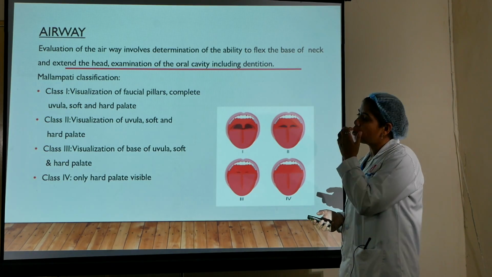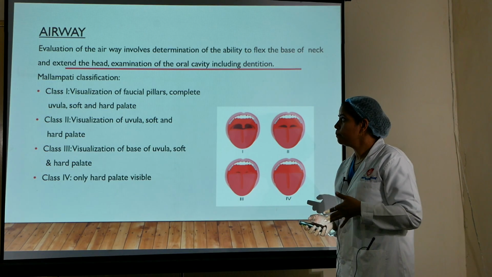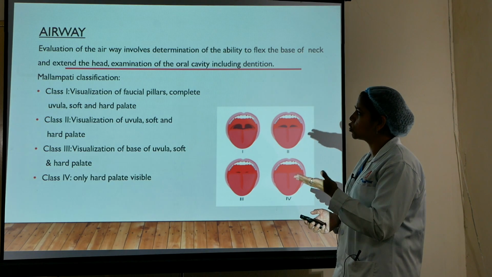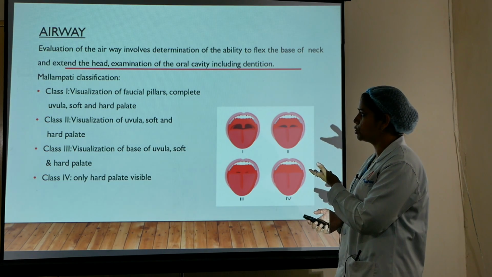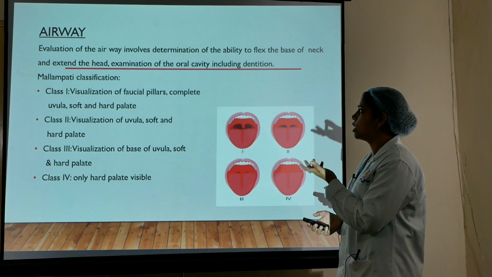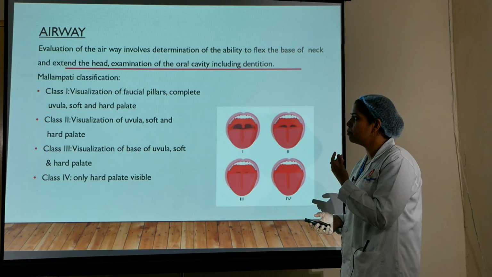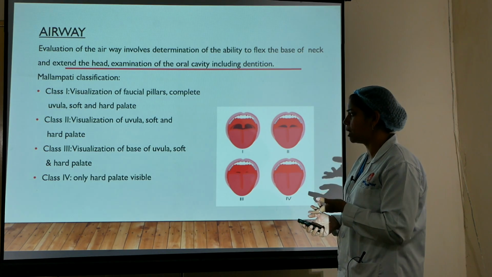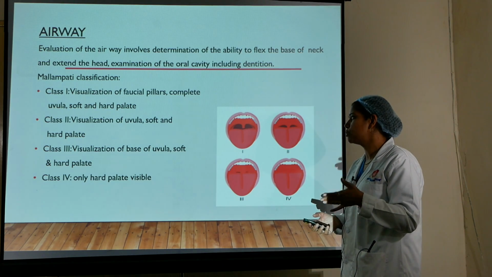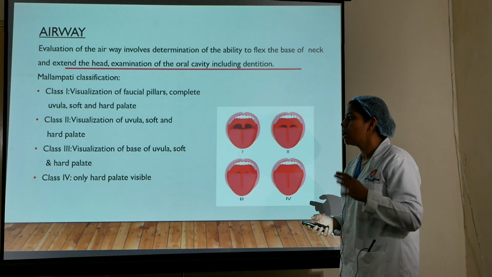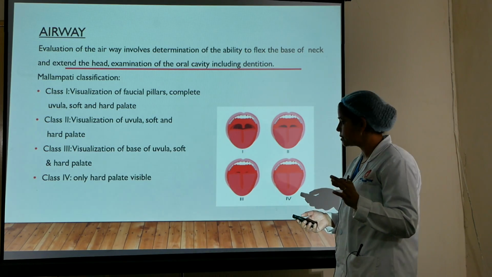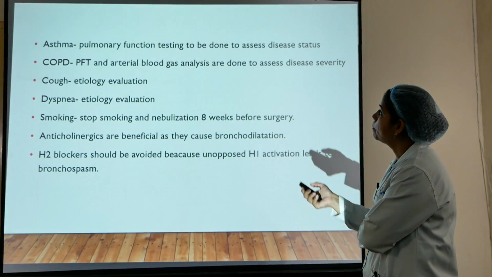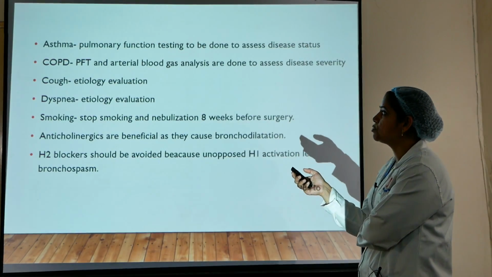Our examination should also include a thorough examination of the airway, which is done by many methods, but most commonly, at the bedside, we use the Mallampati classification, in which class 1 is visualization of faucial pillars, complete uvula, soft and hard palate. Class 2 is visualization of uvula, soft and hard palate. Class 3 is visualization of base of uvula, soft and hard palate, and class 4 is when only the hard palate is visualized.